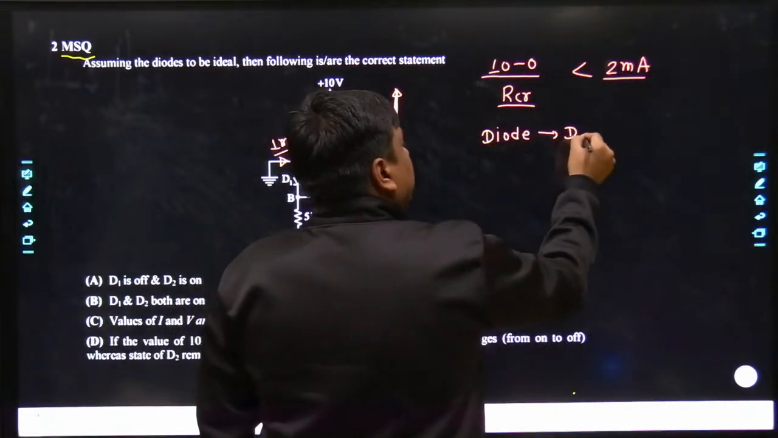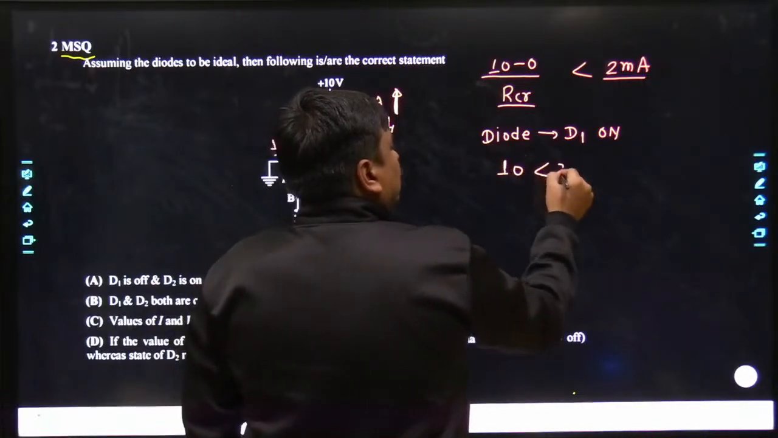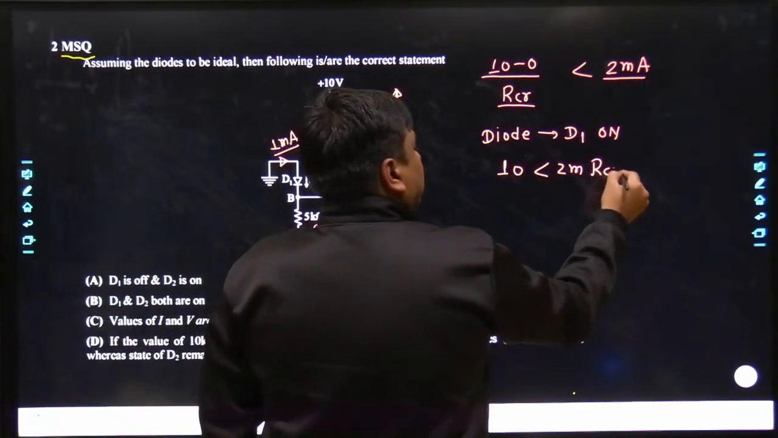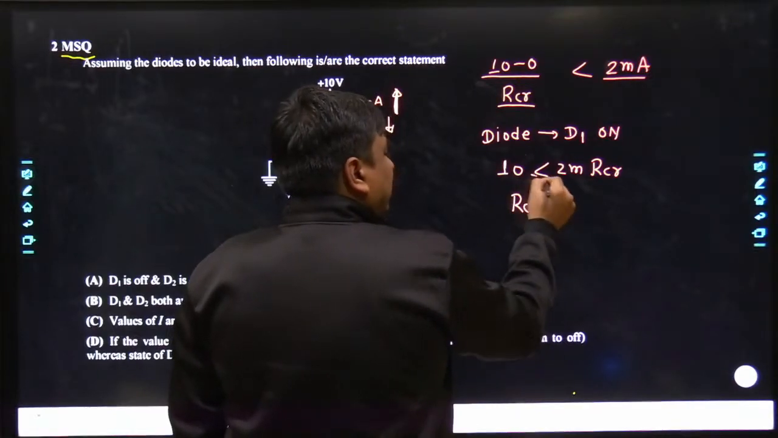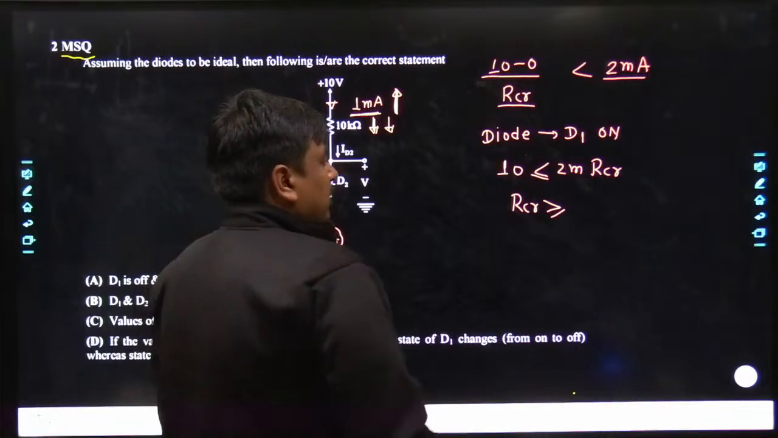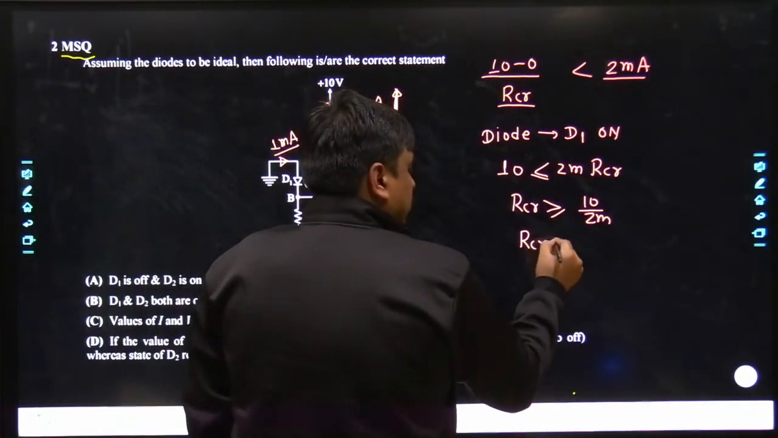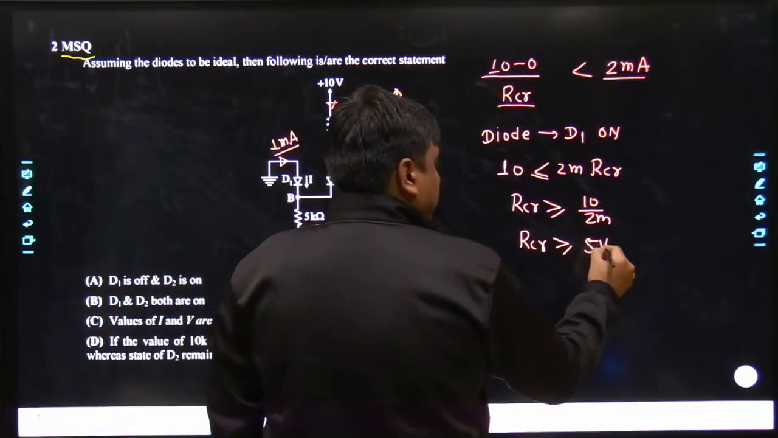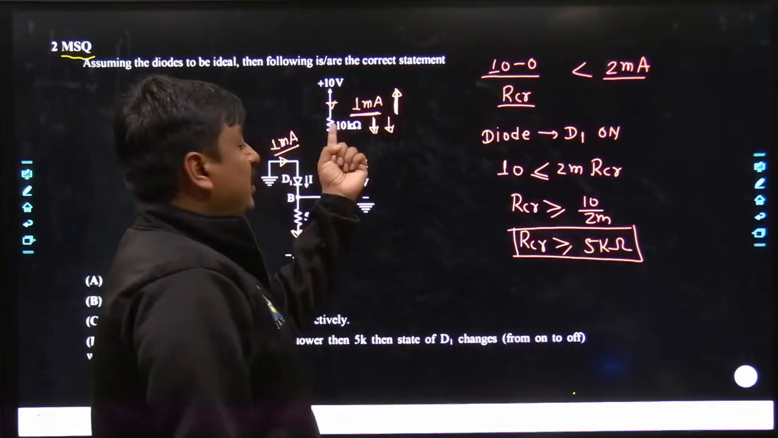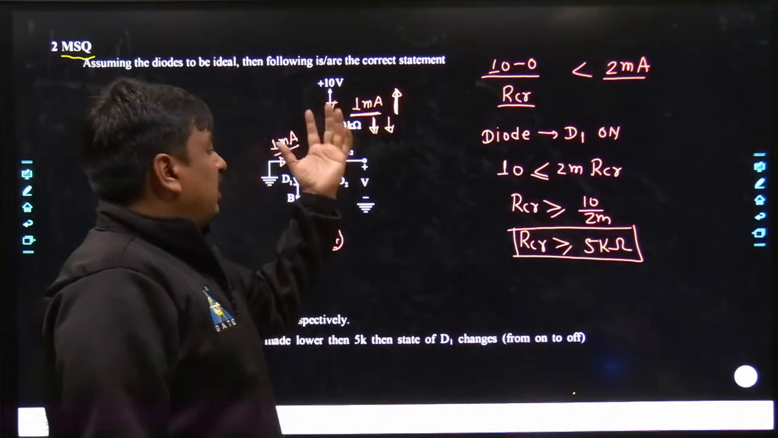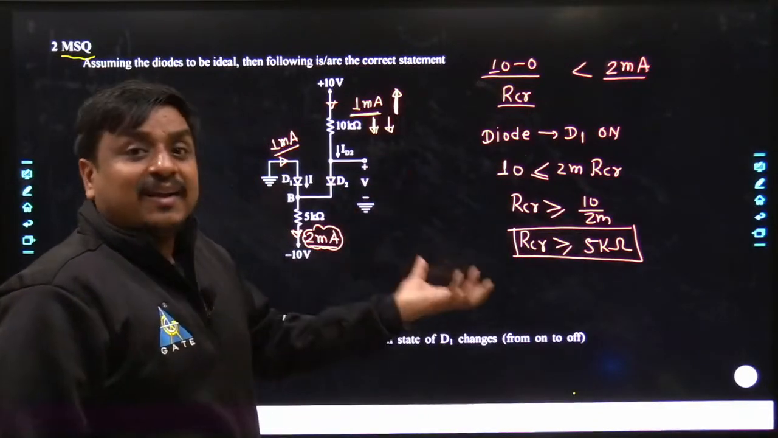Diode D1 on. So here it becomes 10 divided by 2 milli, R critical. So the value of R critical has to be greater than, and even you can take the reference of boundary, 10 divided by 2 milli, which is equal to 5 kilo ohms. So you can see very well, if the value of R is exactly equal to 5 kilo, then it is at the critical condition.